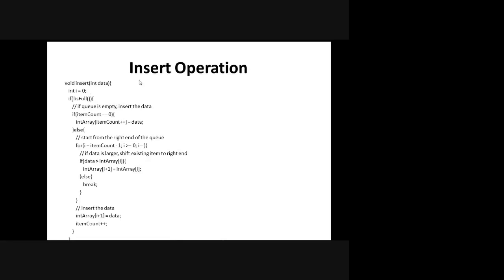So insert operation is not... wait a minute.